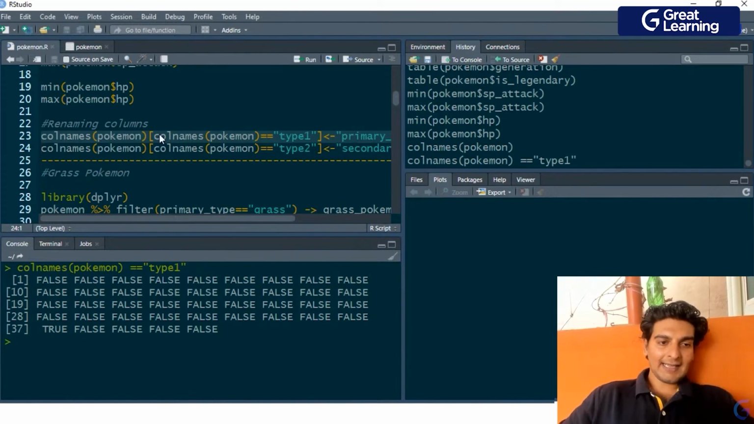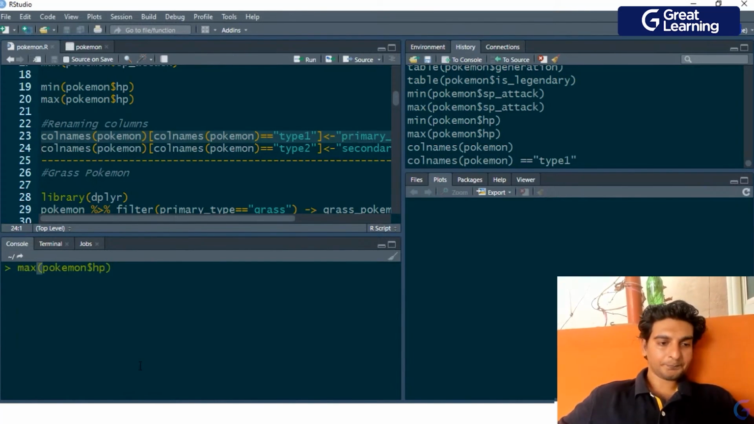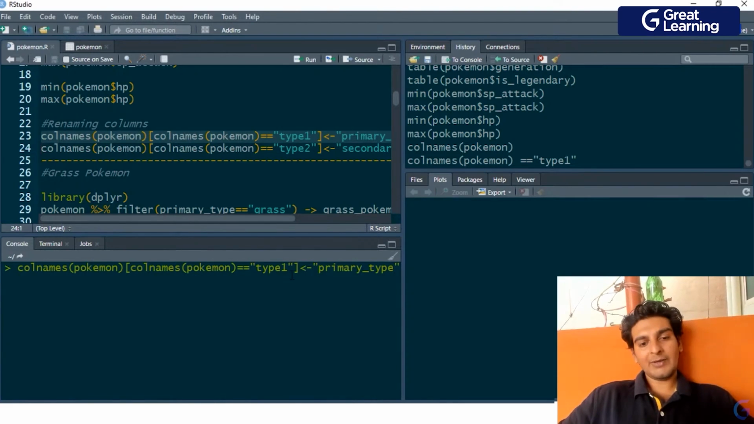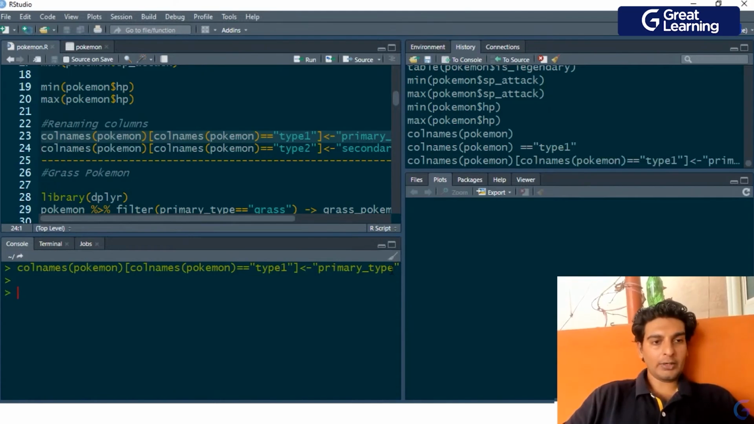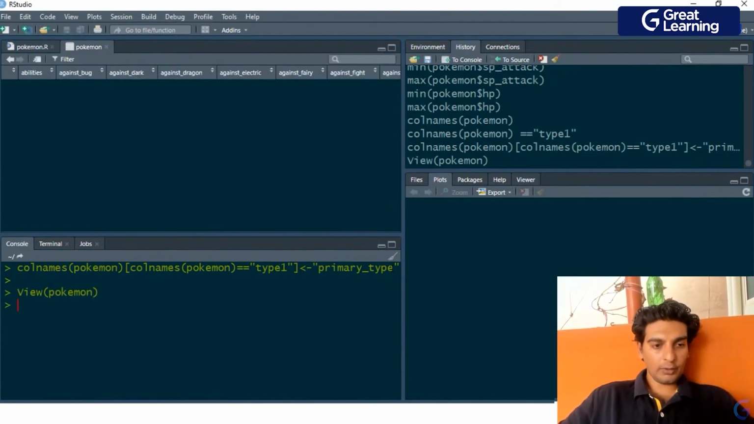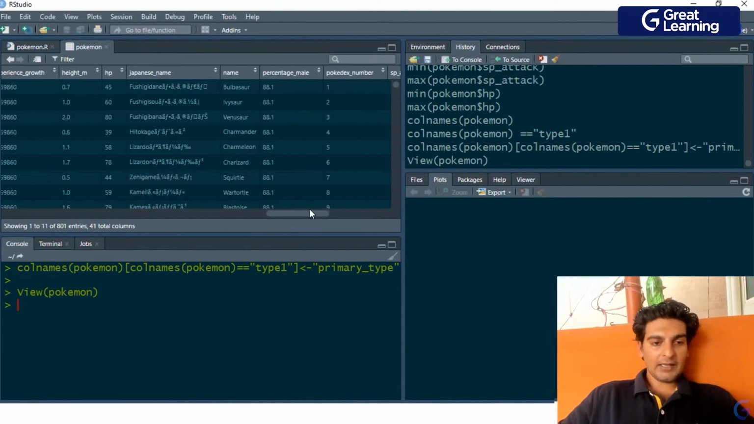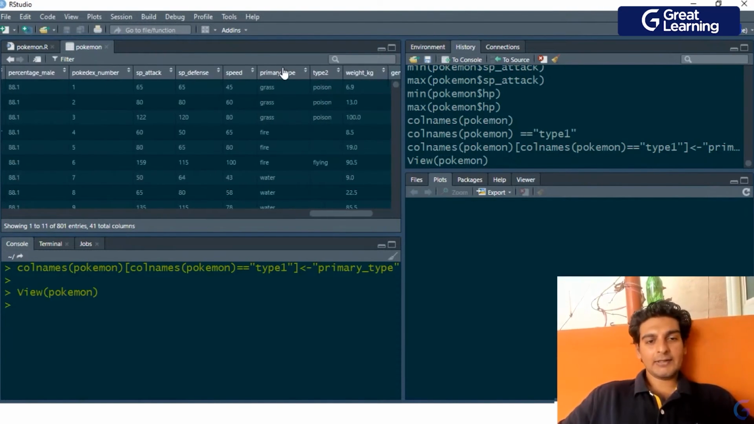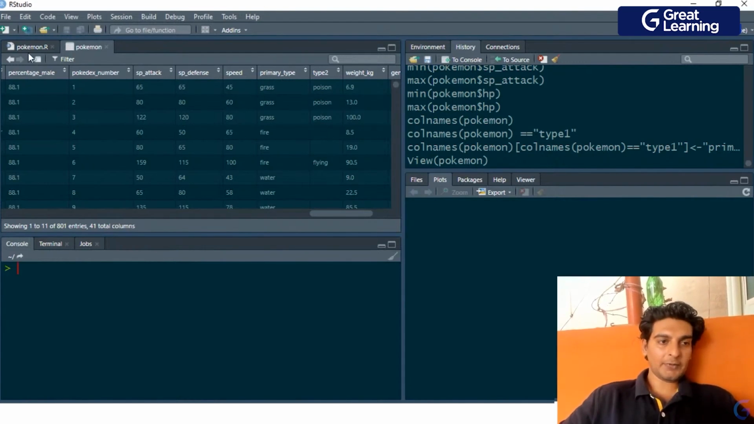Now with the help of this entire command, what I'm doing is, let me just copy this again and paste it over here. So from all of the column names, wherever the column name is equal to type 1, I am changing the name of that column to primary type. So this is what we are doing over here. Now let me have a glance at the Pokemon data frame again. I'll type in view of Pokemon. Now let me have a glance at this. As you see, initially the name of this column is type 1. Now we have successfully changed it to primary type.